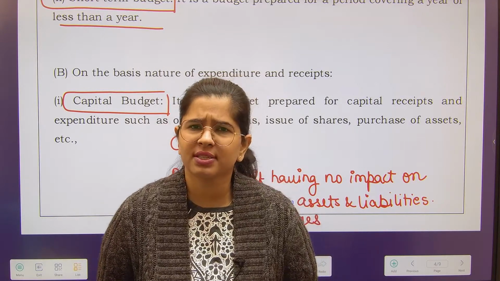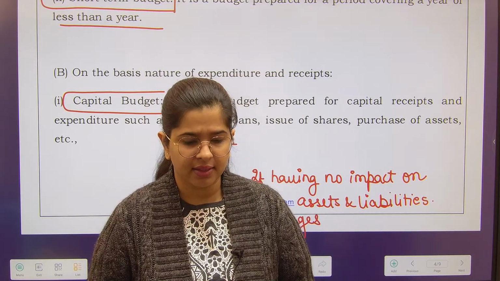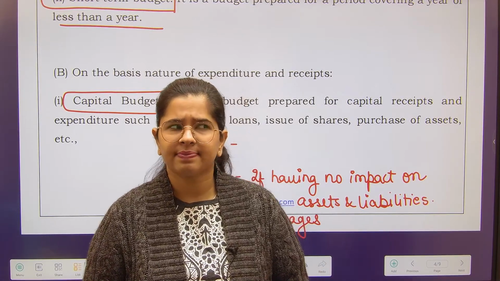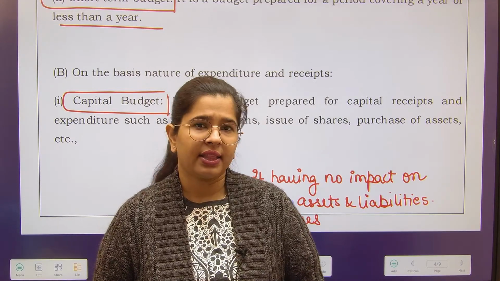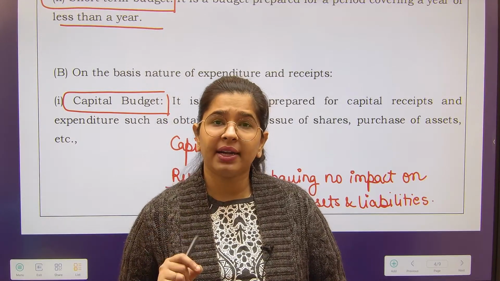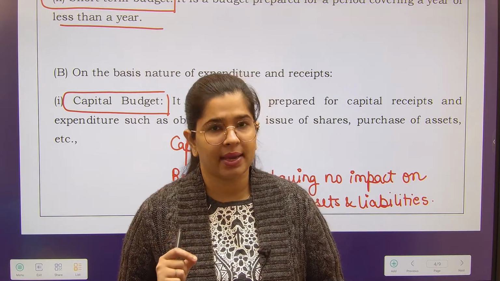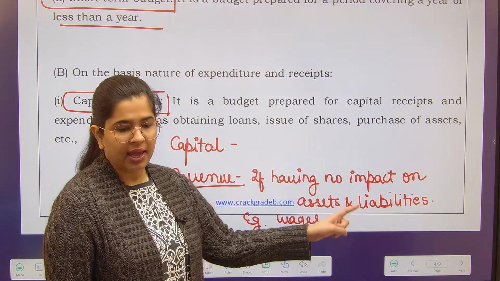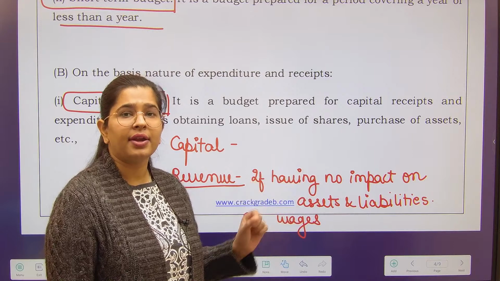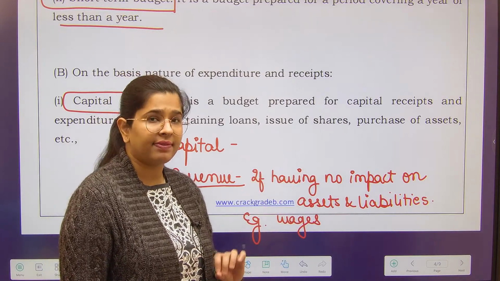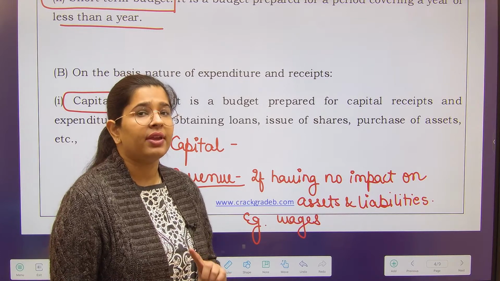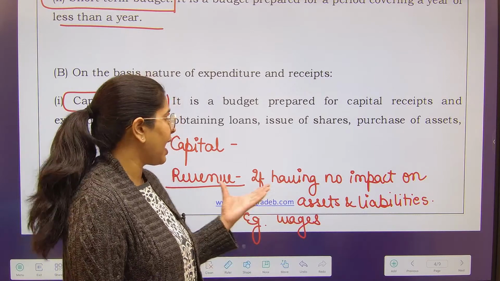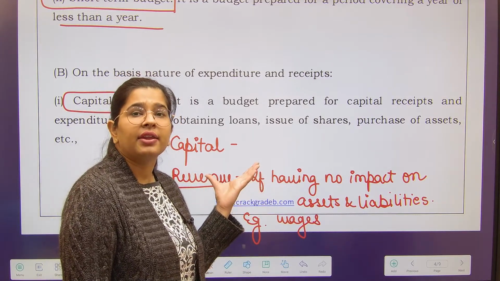I guess no, because this will not be depicted in my balance sheet if I'm paying this in cash, right? Has this resulted in any reduction of liabilities? I will say no. Correct? Now, the liability which I am talking about here is long-term liability. I am talking about long-term asset and long-term liability. If you are incurring an expenditure, or receiving a receipt that has no impact on long-term assets as well as long-term liabilities, then I can safely classify them as revenue kind